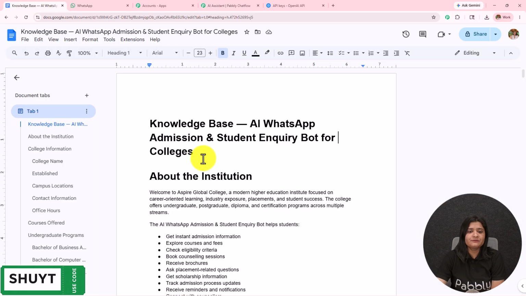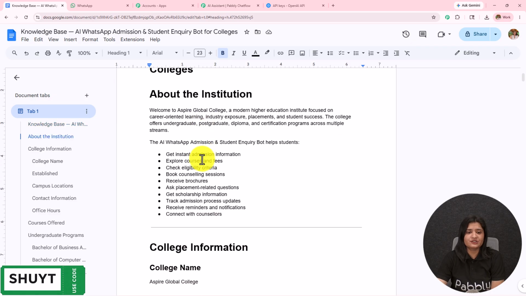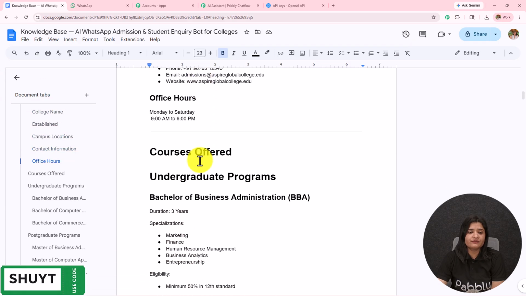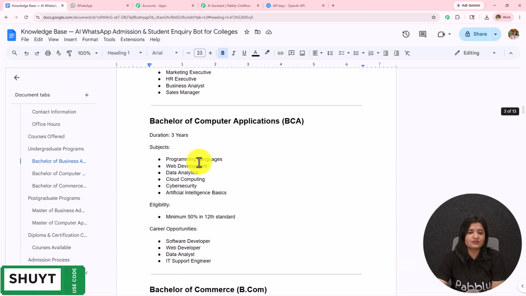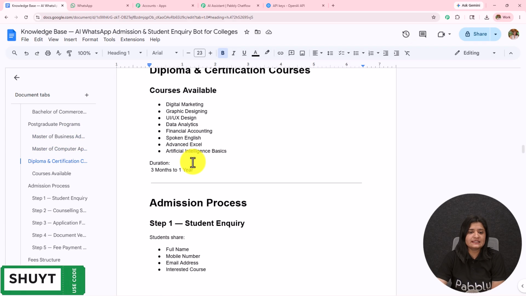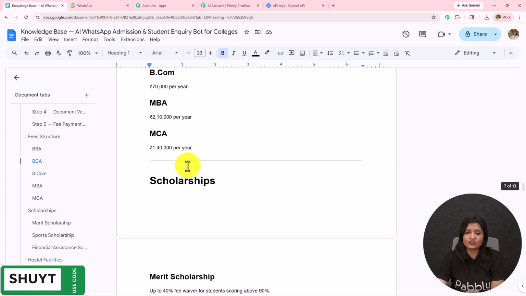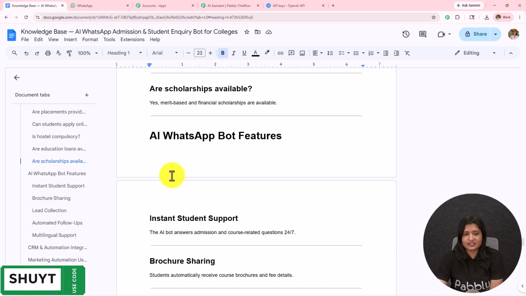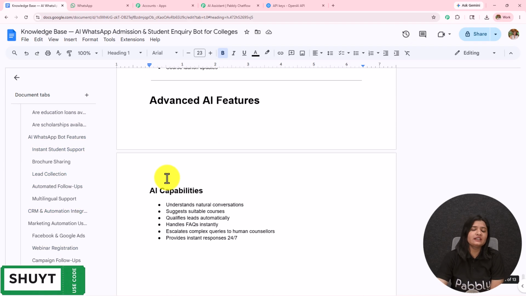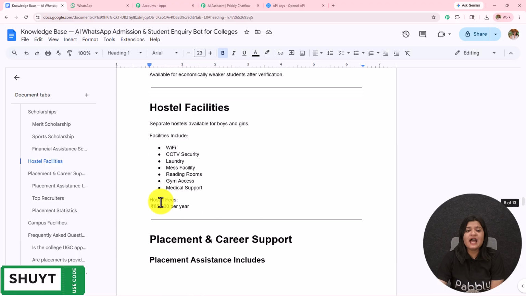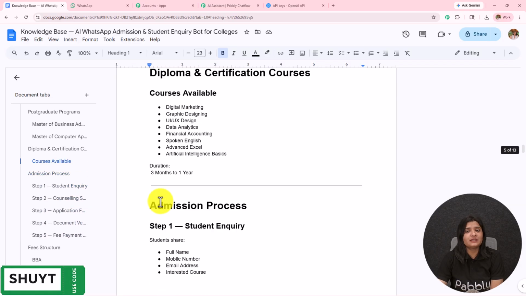If I open this file, this is the file knowledge base, AI WhatsApp admission and student inquiry bot for colleges. Here I have all the details about the institution: college information, location, contact information, office hours, courses offered, bachelor's of computers, bachelor's of commerce, postgraduate program. Then we have diploma and certificate programs, the process of applying, fee structure. I have mentioned each and everything about this business which I am running. So you have to create a detailed knowledge base providing all the details of your products, business and services, and using these details only your AI agent is going to reply to the users.